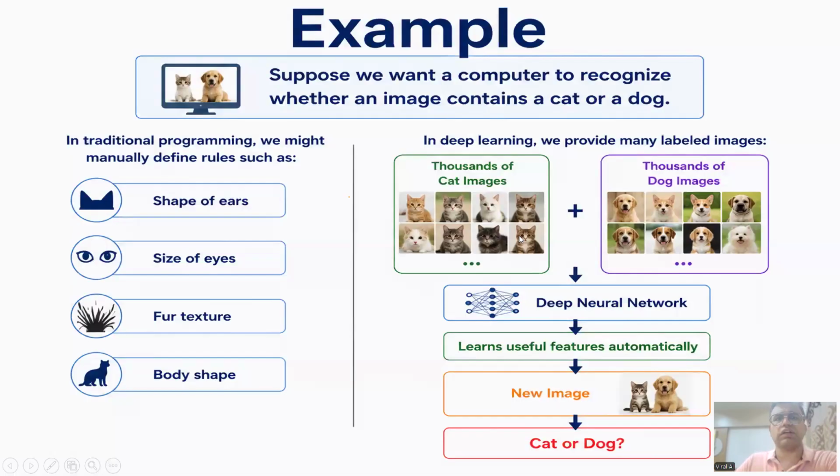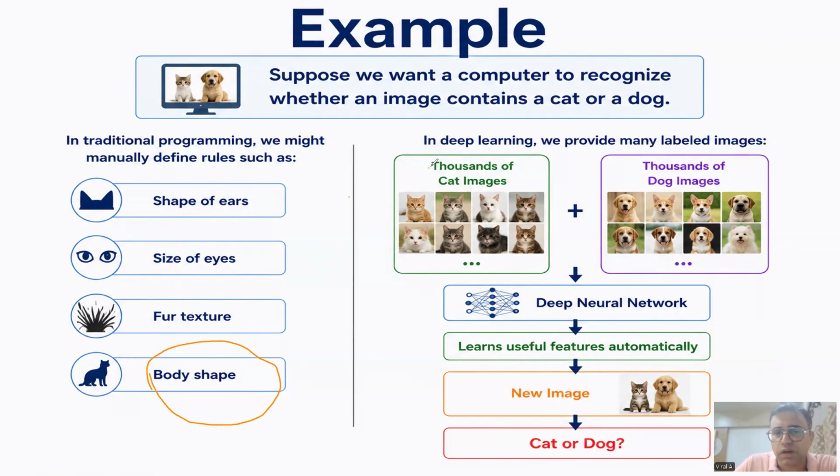Now in next example, suppose we want computer to recognize whether the image contain cat or dog. So in traditional programming, what happens? We have to manually define what is the shape of the ear, what is the shape of the eyes, what is the fur texture, and then body shape has been recognized. But what happens in deep learning?